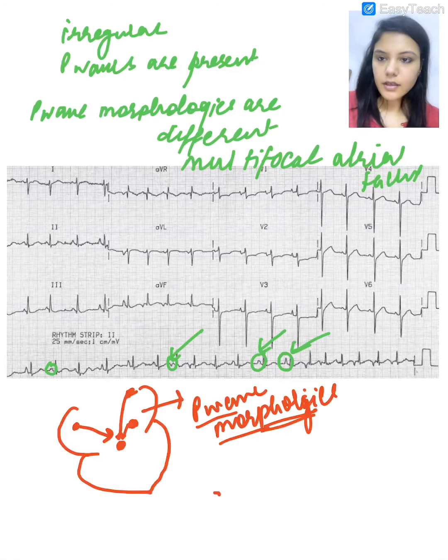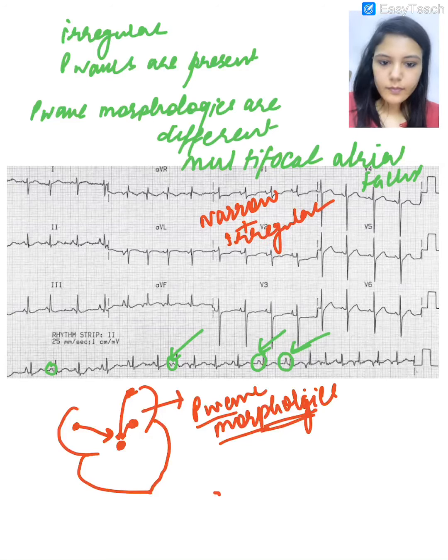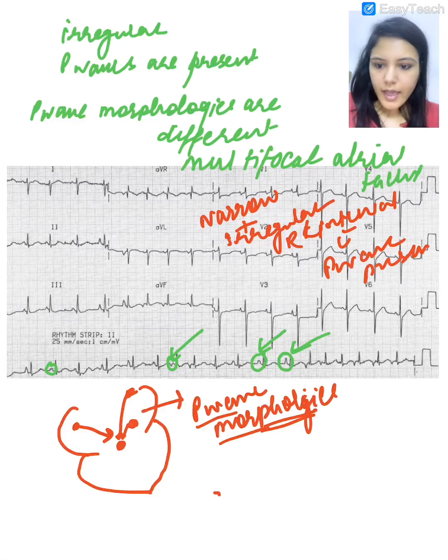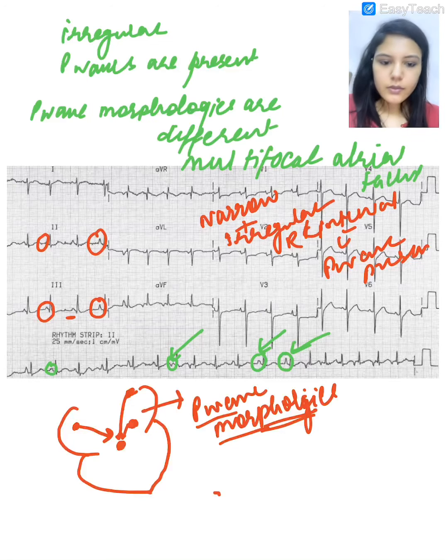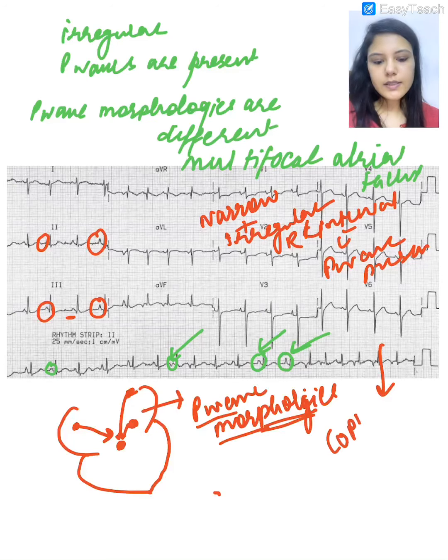So whenever you come across an ECG which is having a narrow complex tachycardia with irregular RR interval, with P waves present, and the P waves look different from each other, then that is called multifocal atrial tachycardia, and this is commonly seen in COPD patients.